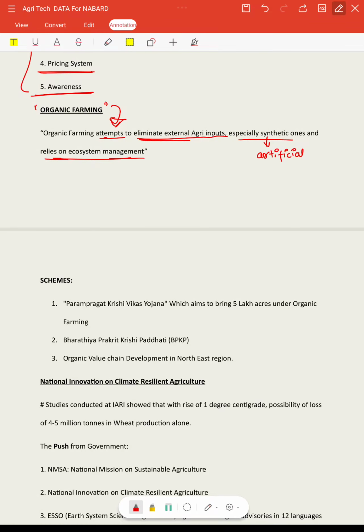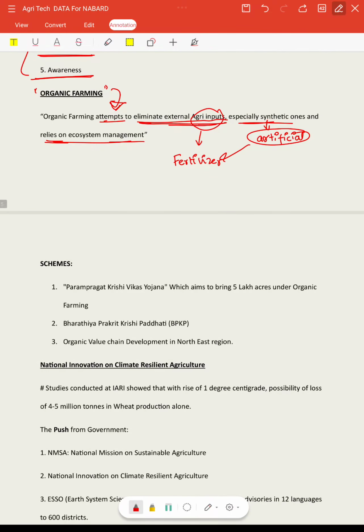It just attempts to eliminate external agriculture inputs like fertilizers. Mechanization we can do, but externally we add pesticides, all these things, right? So it eliminates external agricultural inputs, especially the artificial ones. Artificial means fertilizers, pesticides and everything, and it relies completely on ecosystem management. We are not giving anything externally. Whatever nature has given, we use that as input to the ecosystem and grow the crops, right? This is the true definition of organic farming.